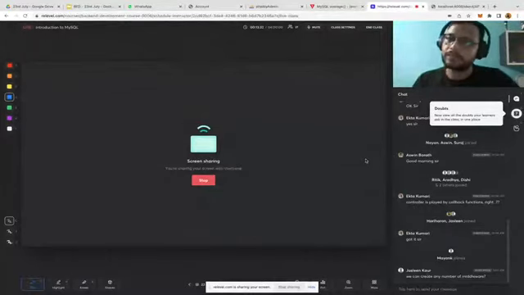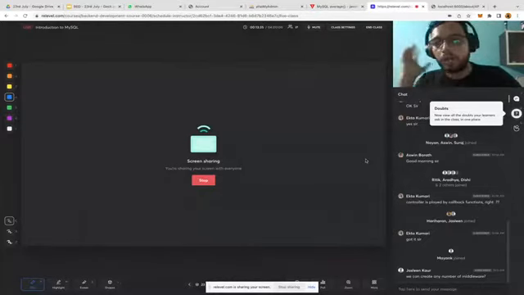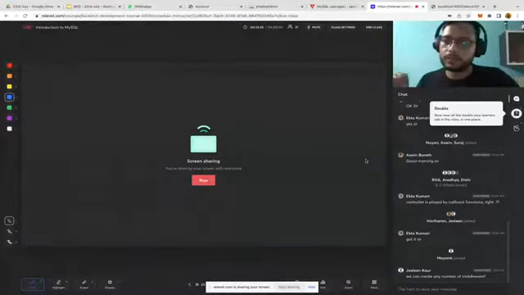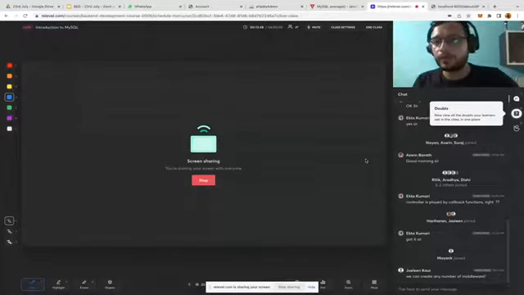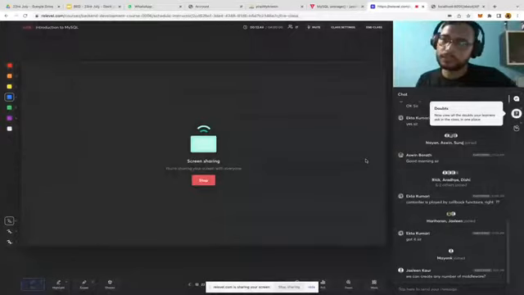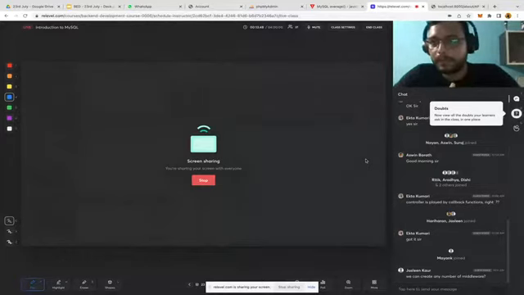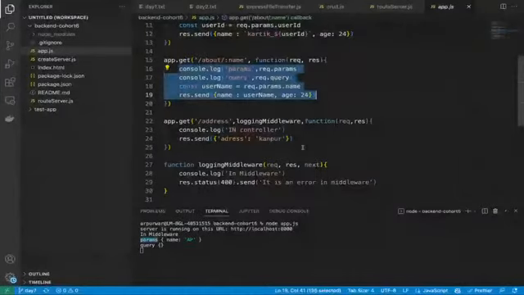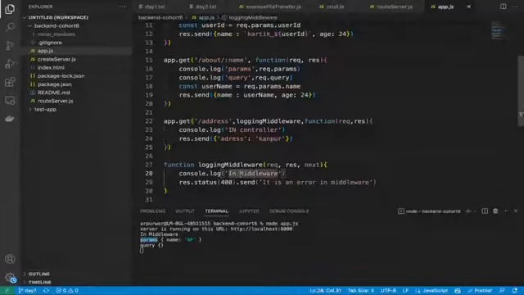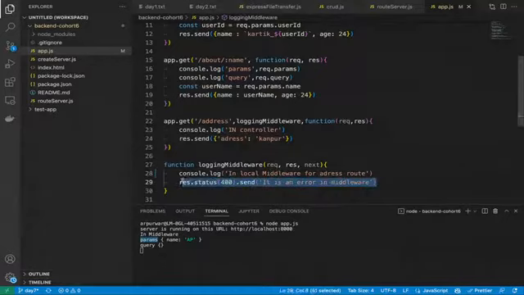All the requests to that specific route will only go to that middleware. But in some scenarios we need all the requests for all the routes, whatever requests are going, we have to pass through the middleware, and we can create any number of middlewares. There are no restrictions on the middlewares also. Okay, so let's try to create a global level middleware. That example we will also take. So we can say in local middleware for address route. Okay, and let's not send any response, just simply return next.